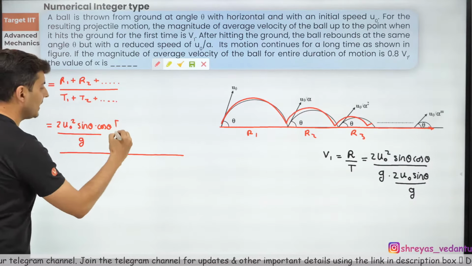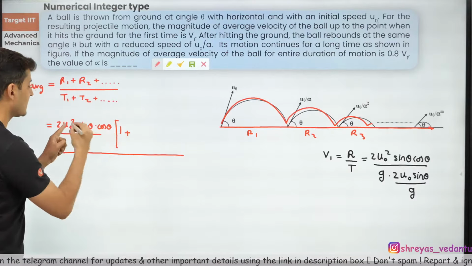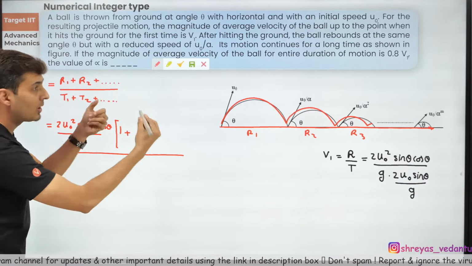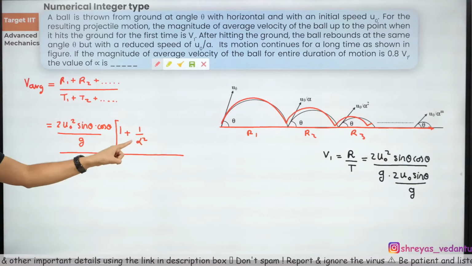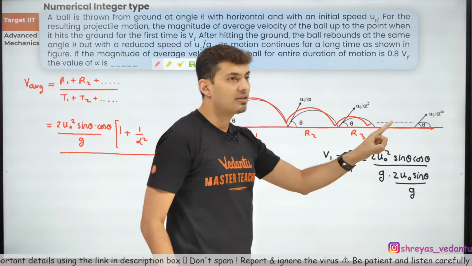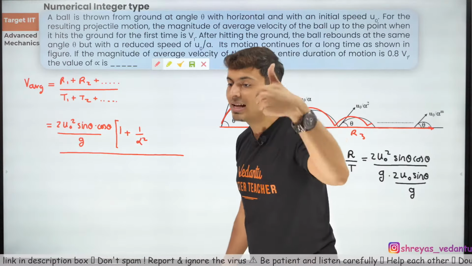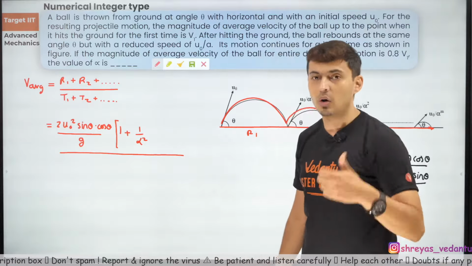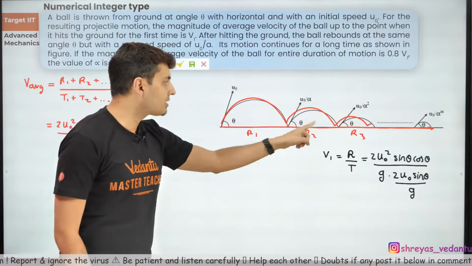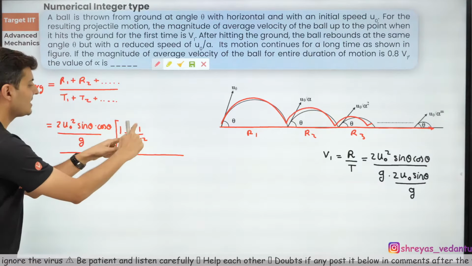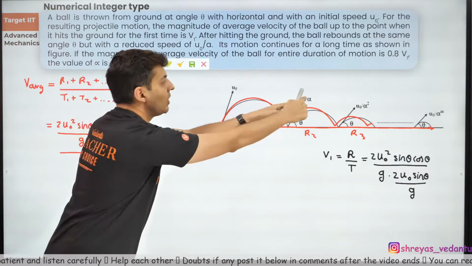So can I not take all these terms common and say it is 1 plus... new u naught will be u naught by alpha. So that means 1 by alpha square. Did you guys get a hang of it? Why will this range 2 have just an extra factor of 1 by alpha square? Let me know in the chat box by putting up a thumbs up. Come on, let me know. If you guys get it, why the range 2 will have all these terms, but just that 1 by alpha square will be there because u naught will now become u naught by alpha.